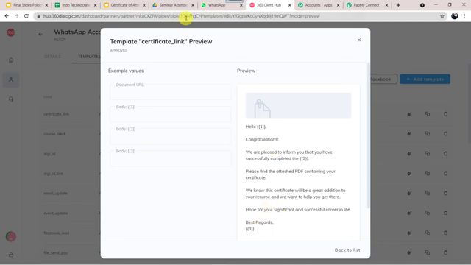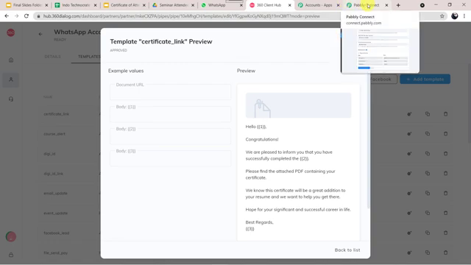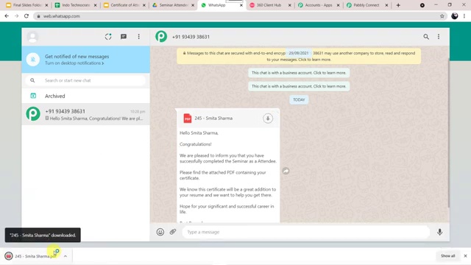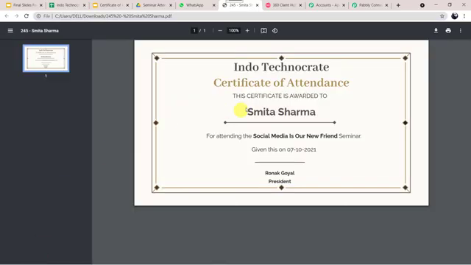Okay, so I'll go to Pabbly Connect. I'll go to WhatsApp once again. I'll download this certificate and let us check whether this certificate is correct or not. I'll open it, and here we can see the same certificate, Indo Technocrat Certificate of Attendance. This certificate is awarded to Smita Sharma for attending the Social Media as a New Friend Seminar, given on 7th of October 2021, and the president name is mentioned. So the certificate is also correct over here.